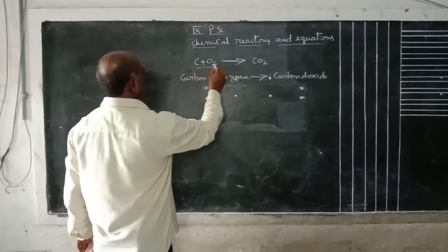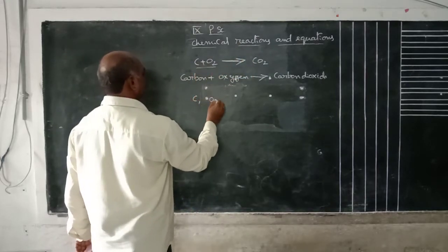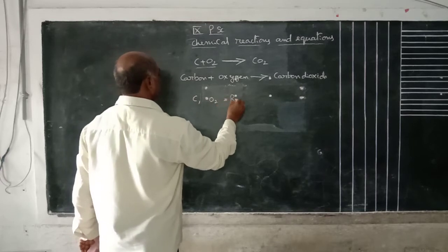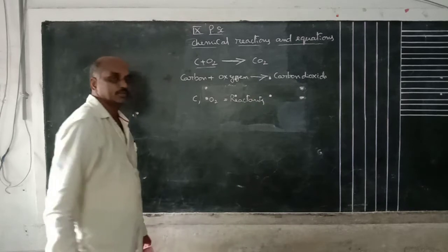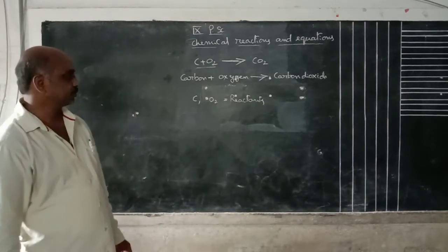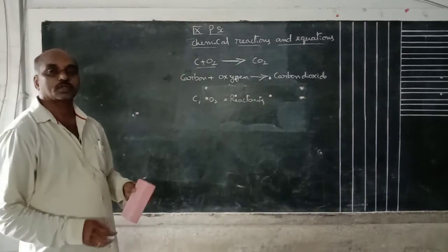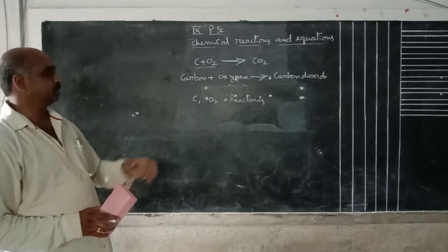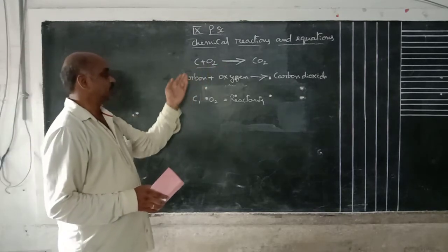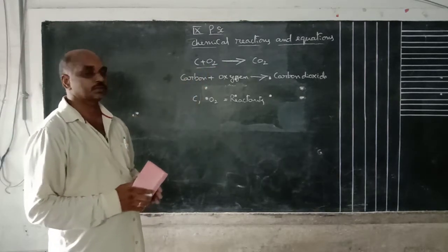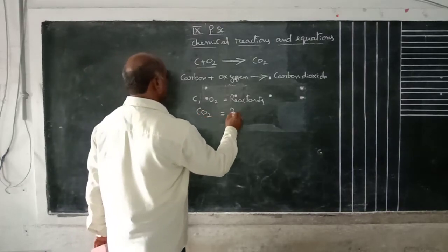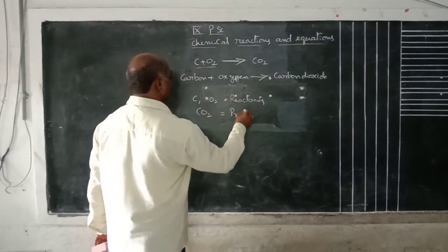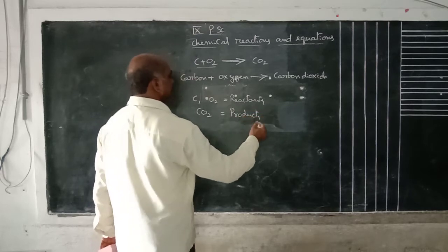Here these two are called what? C and O2. These two are called reactants. In any chemical equation, the compounds or elements present on the left side of the arrow mark are called reactants. CO2, carbon dioxide, these are all products. Products means new compounds.